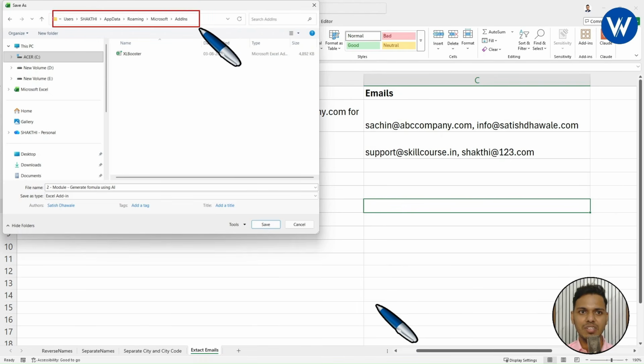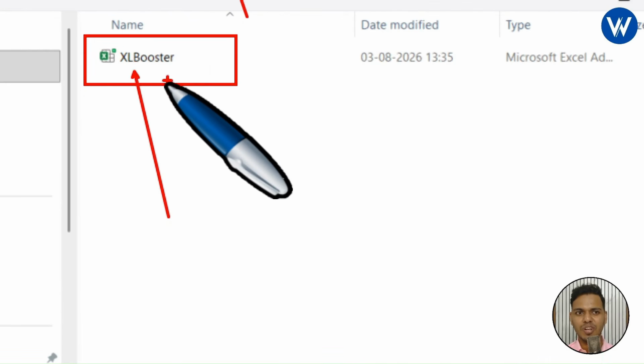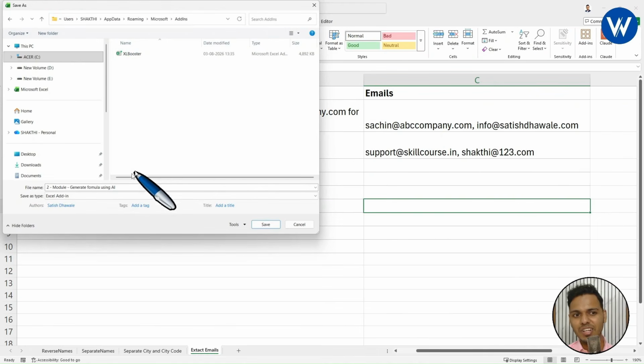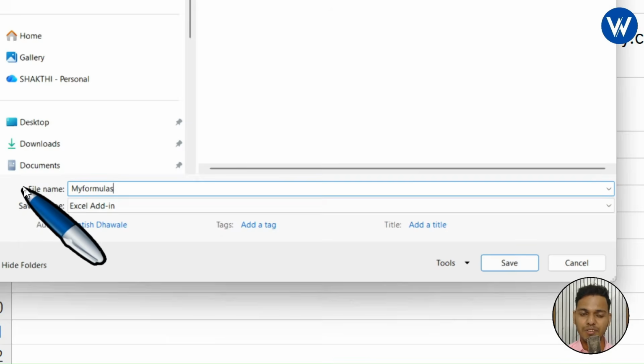The file path will change. Here we can see Microsoft add-in. Currently we have only one add-in, which is Excel Booster tool. I think most of you guys already know what Excel Booster tool is, right? Now look here guys carefully. If you want, you can change the name from here. First of all, I will change the name. I will give my formulas. So these are the custom formulas which we have created with the help of ChatGPT, right? So the file name I will give here, my formulas.